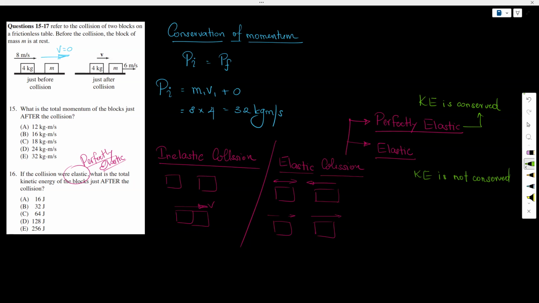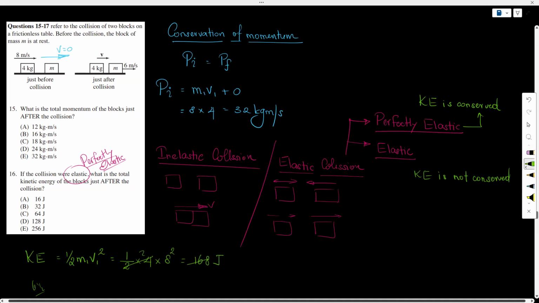So what is the initial kinetic energy, or what is the kinetic energy equation? The kinetic energy is given by half m v squared. And we only have one particle moving at the moment, or initially. So the second one is going to be 0. The mass of the first particle is 4. Velocity is 8. So it is going to be 168, right? So joules. So 64 times 2. Sorry, 128, my God. 128. Okay. Any questions?